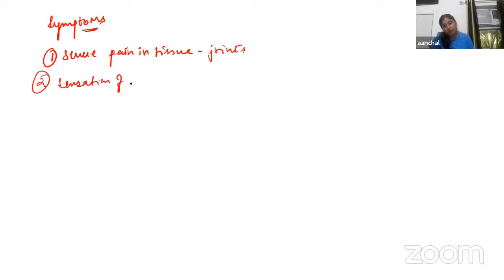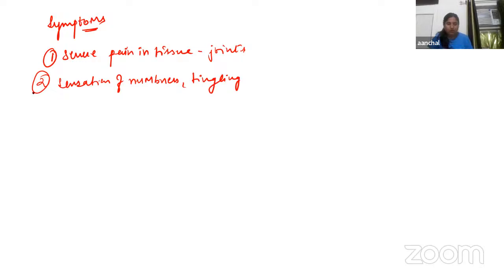First, there is severe pain in tissues. Severe pain in tissues can occur due to this condition, and the severe pain particularly occurs in joints. Then sensation of numbness and tingling can occur.